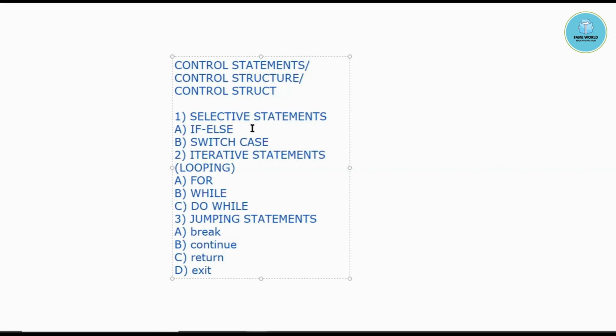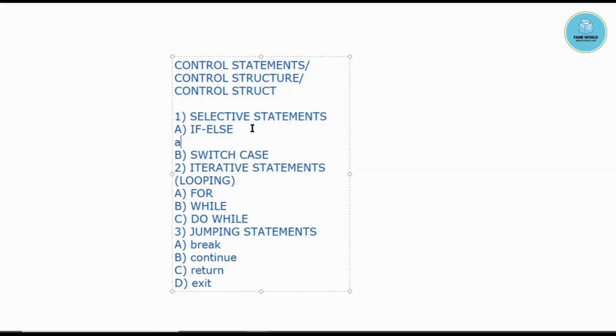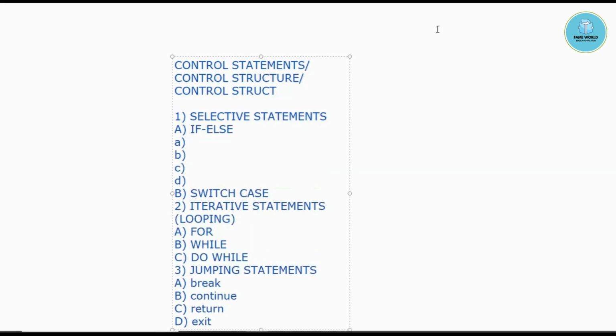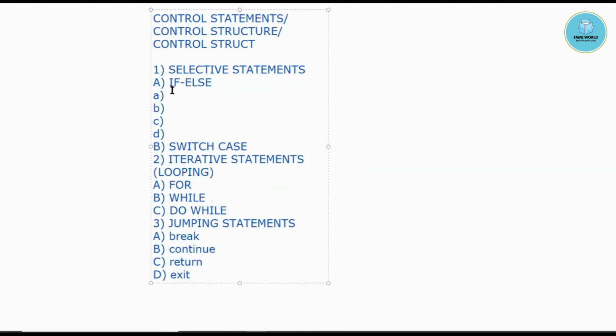When we are talking about if else, there are basically four kinds of if else statements in Java. The four kinds are: first is if, then if else. We will go to the programs regarding them, don't worry.